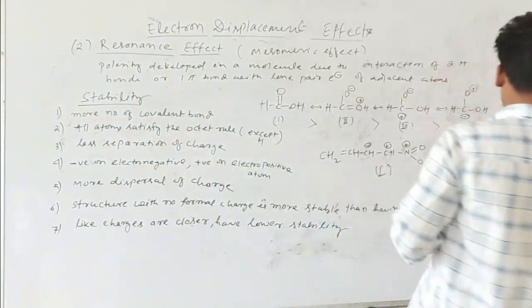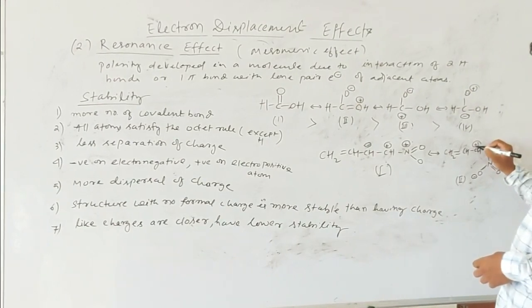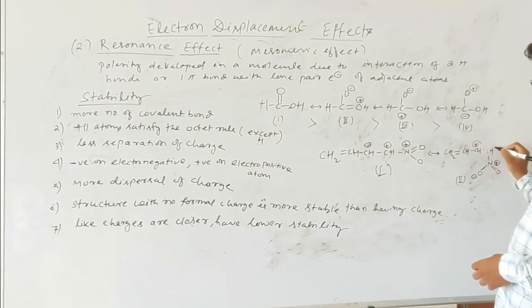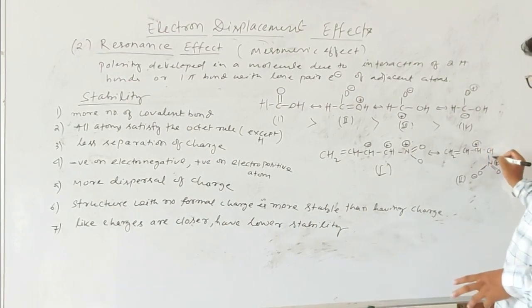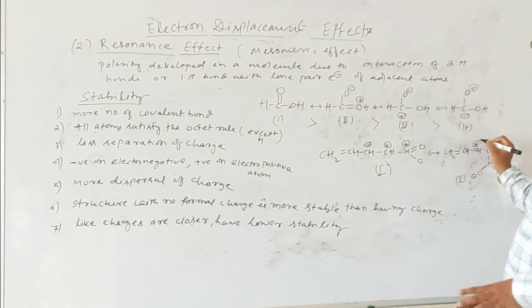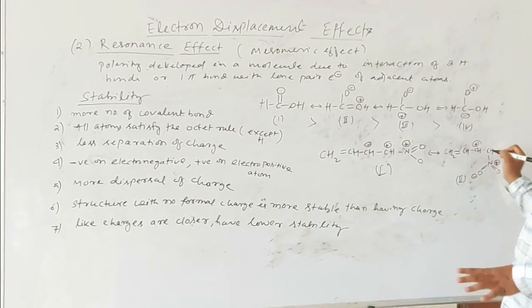Here the positive charge is on the nitrogen and the positive charge on the carbon, and between these two there is one carbon. Therefore the repulsion will be minimized.